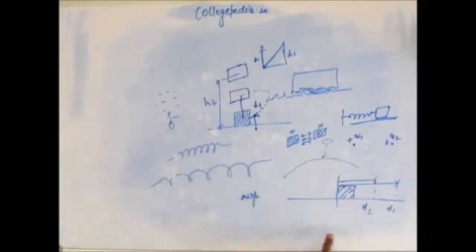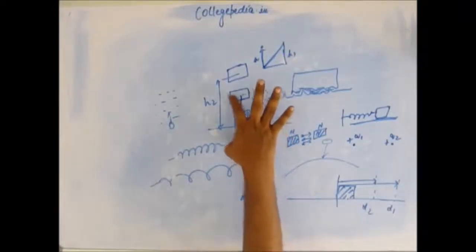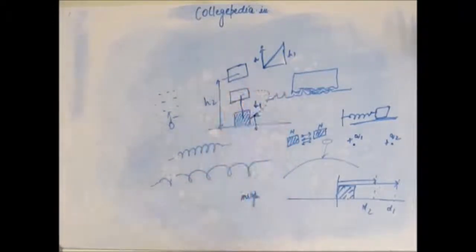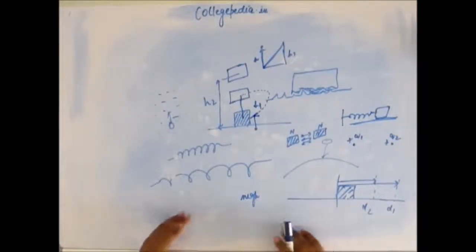The forces whose work done depends on the path and not just on the position are called non-conservative forces. Now the most important thing that comes out of this discussion is that for conservative forces we are able to define potential energy. For non-conservative forces we don't define potential energy because we cannot come up with such a concept.